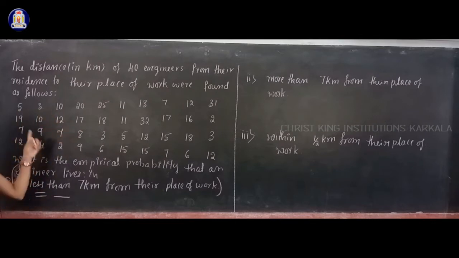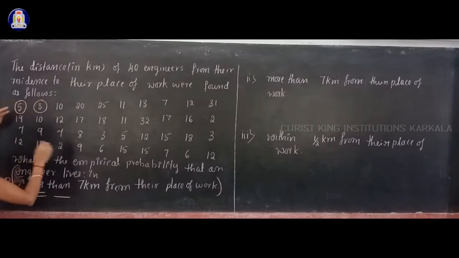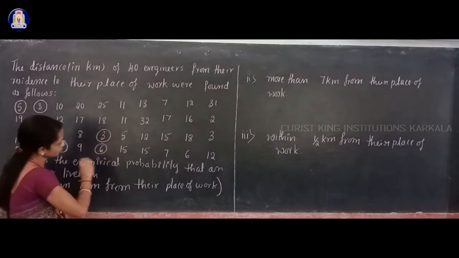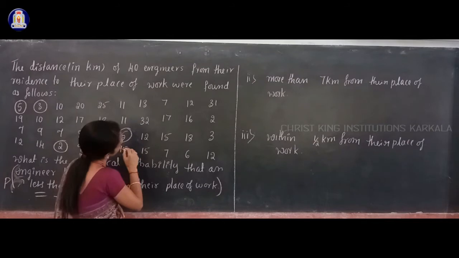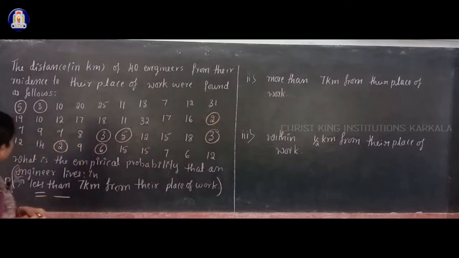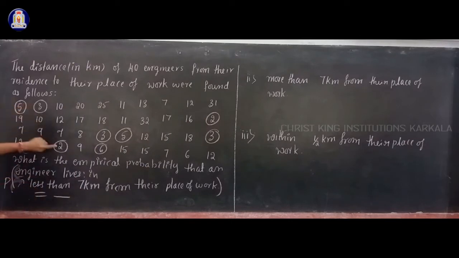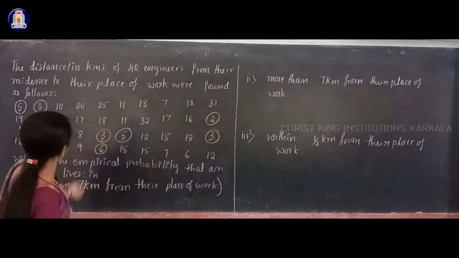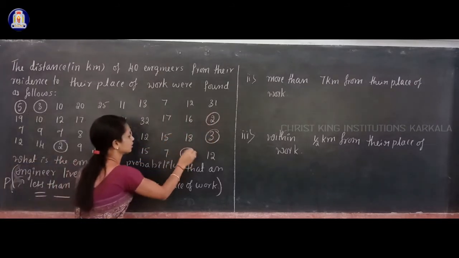For that you have to see this data. Okay, less than 7 kilometers, how many are there? 1, this is less than 7, this is less than 7, and 2, that is less than 7, then 3, 6, then 5, then 2 and 3, those distances are less than 7, right? 1 2 3 4 5 6 7 8 and 9, here one is there.